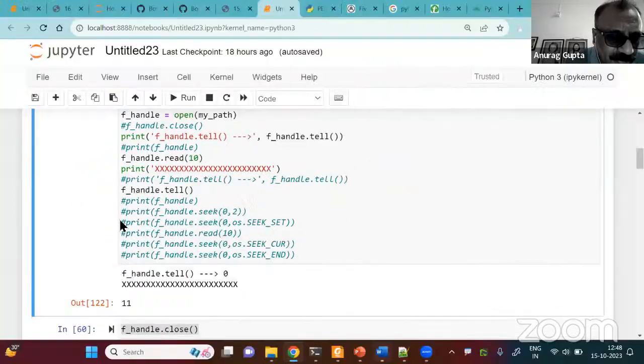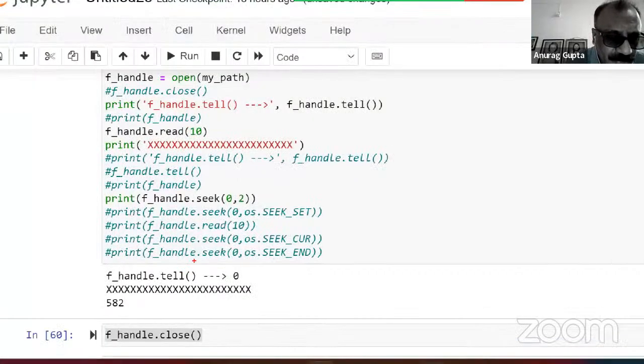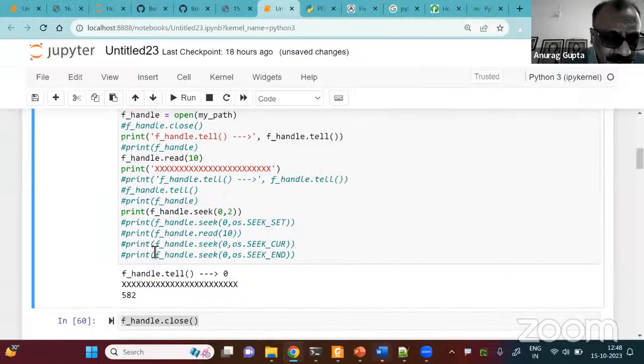Let me comment this out. Now let me remove this and come back to the string. Let me run it. Seek 0, 2. 2 means end of the file, which gives you 582. Okay, let me comment it out again and remove the comment from here.